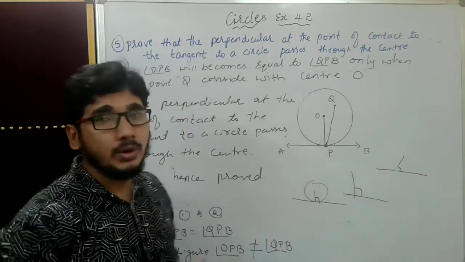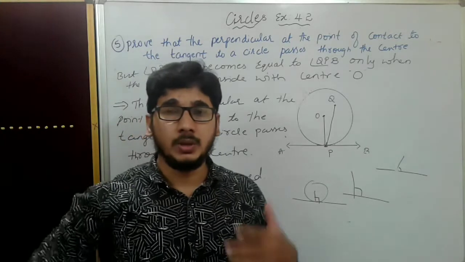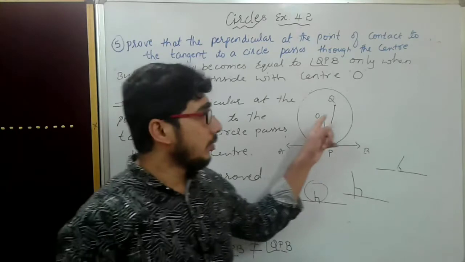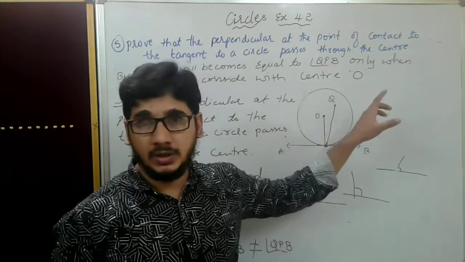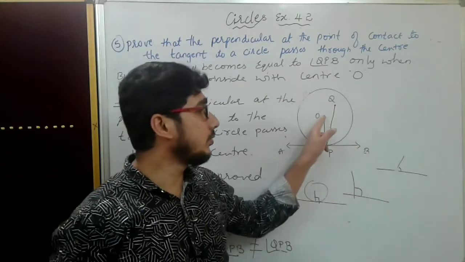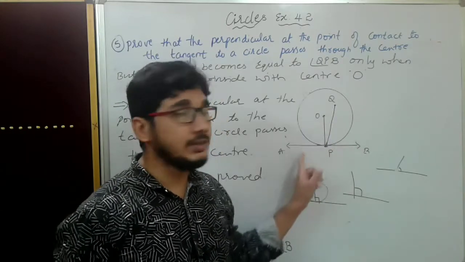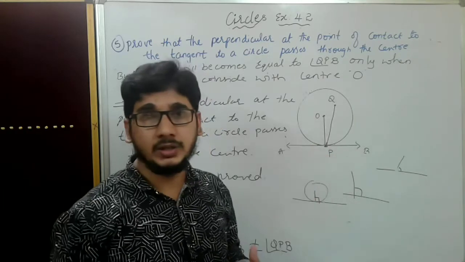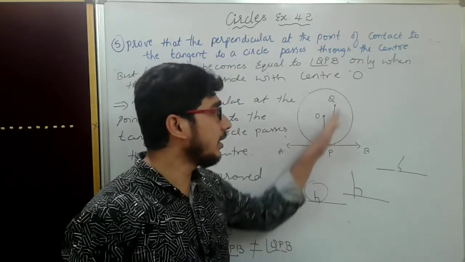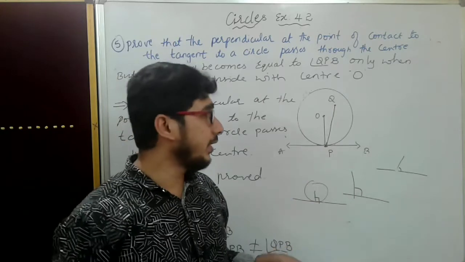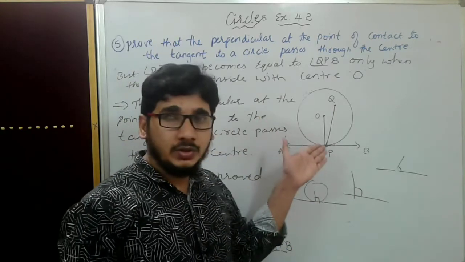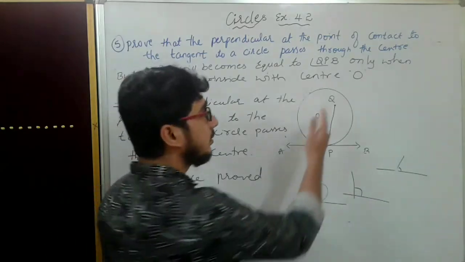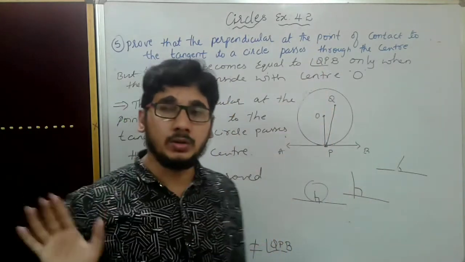This is not so important from the examination point of view, but you have to remember it somehow. There is only one trick in between. First, we consider the point somewhere. This one we know very well is 90 degrees, because the angle between the tangent and the radius is 90 degrees. We are considering it as a perpendicular, so it should be 90 degrees. After observing the figure, both are not equal. It will become equal only when the line coincides with O. That's all. Okay, thank you.